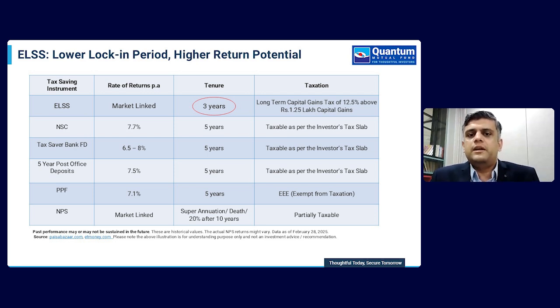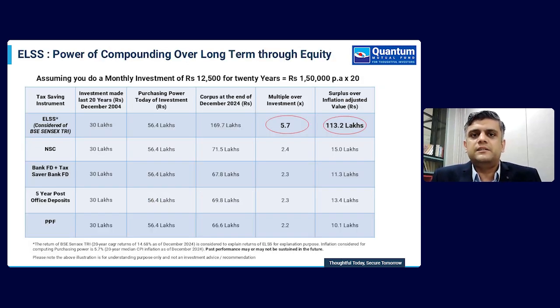So what do we see? Typically ELSS, since it invests in equity securities, in the past, if you see 20-year returns of an ELSS product, it has turned out to be somewhere around 14.68% till December 24. So if you had invested 12,500 every month, which is 1.5 lakh every year, for 20 years, you would have ended up with 113 lakhs in surplus. What it tells you is that your initial capital has gone up by 5.7 times.